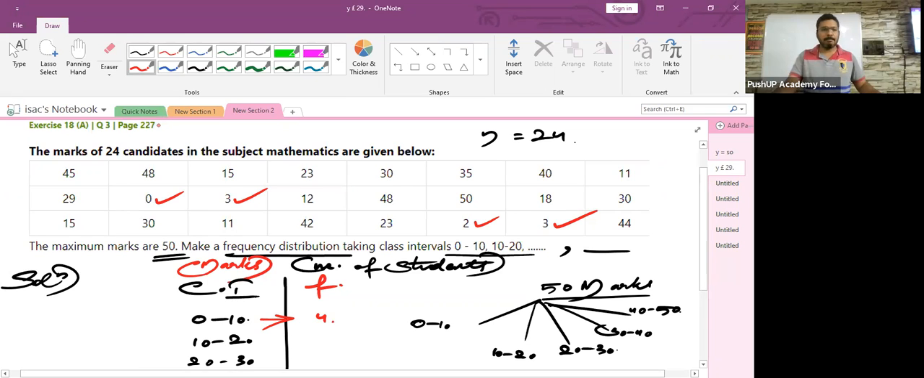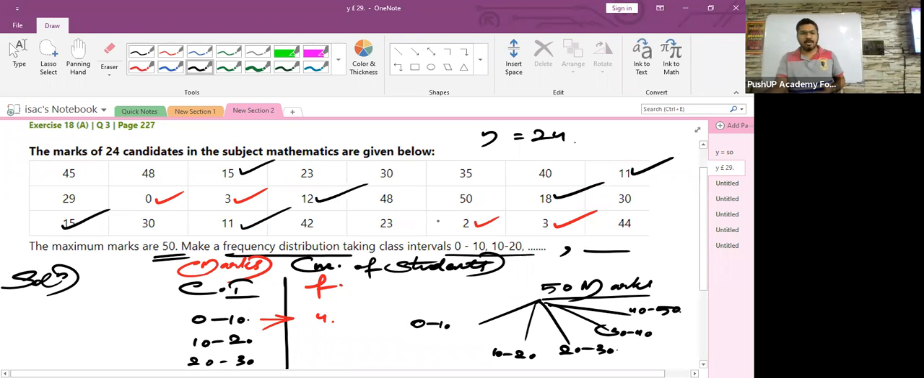Wait. I'll use a different ink. Yeah. 15, then 11, then 12, then 18, then again 15, 11, and then that's all. All right. So how many are there? 1, 2, 3, 4, 5, 6. All right. So the number of students are 6.